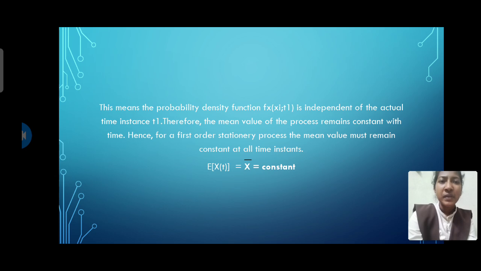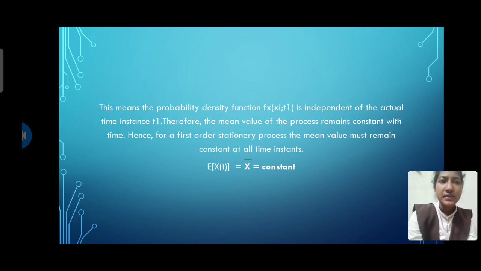So the probability density function f_X(x1; t1) is independent of the actual time instance, and therefore the mean value of the process remains constant with time.